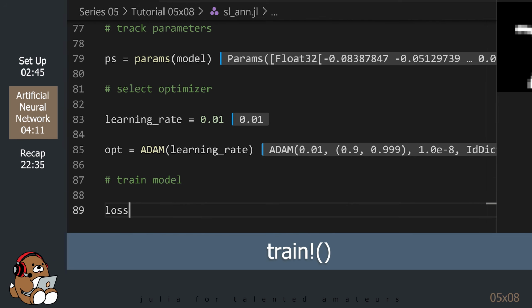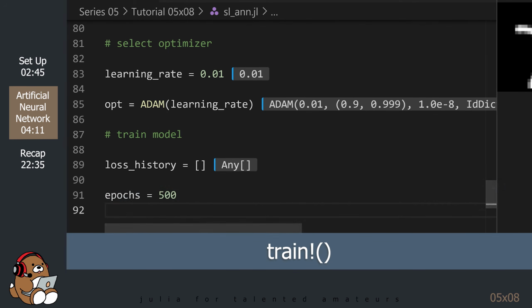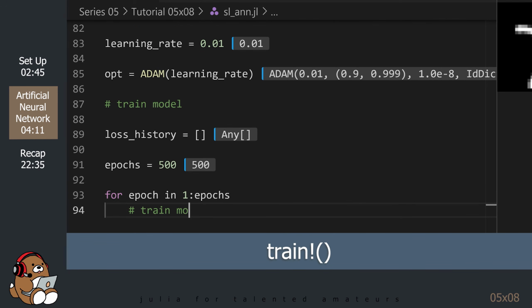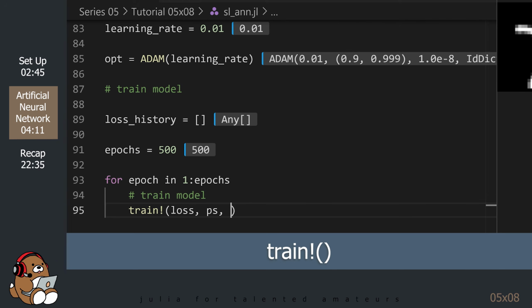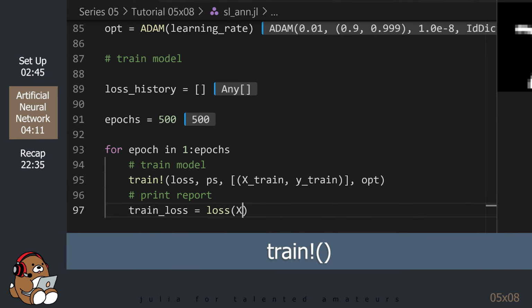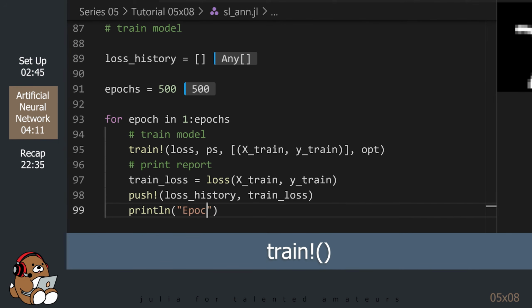Okay, we are now ready to train our model. The Flux.jl package comes included with a handy utility that makes it easy to train our model. All we need to do is provide a for loop to repeat the training process over multiple epochs. Just a warning, depending on your computer's CPU, this may take several minutes to train.